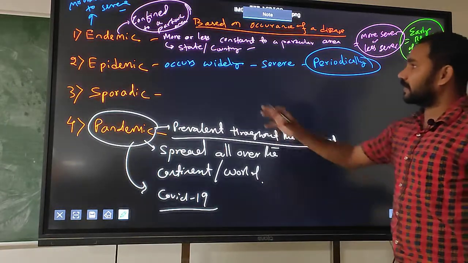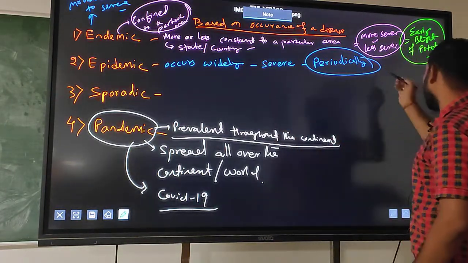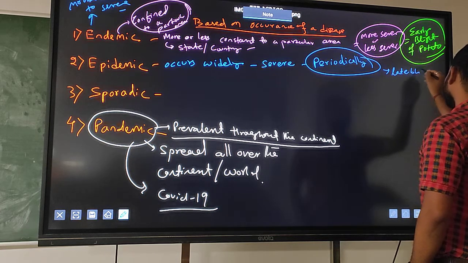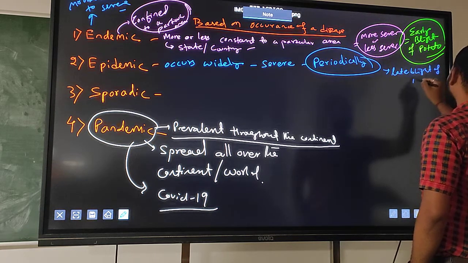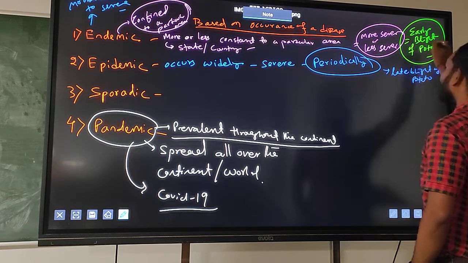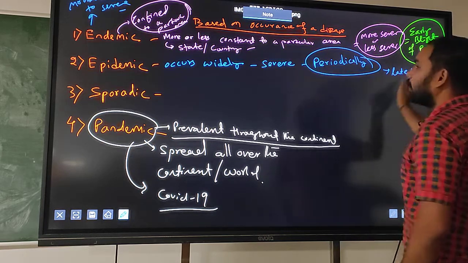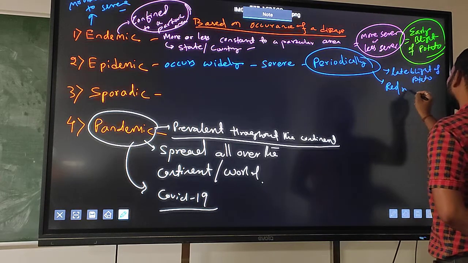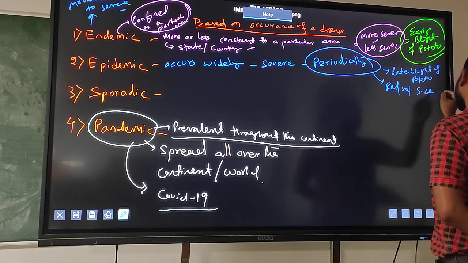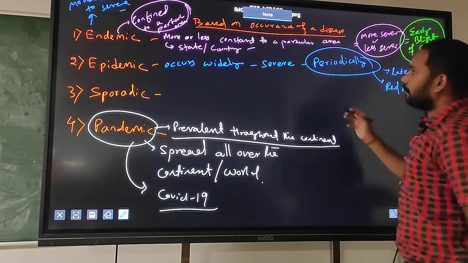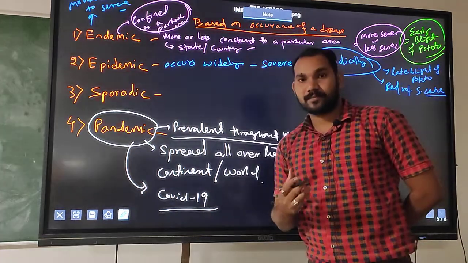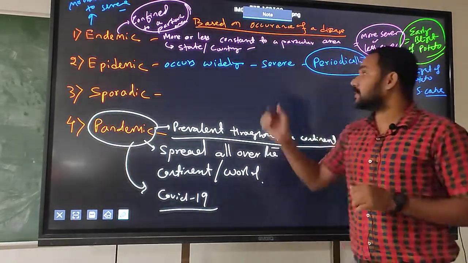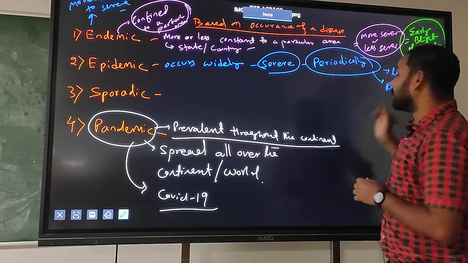Now the epidemic disease. First of all, I will give you an example. Example is late blight of potato. Just remember, early blight of potato, endemic. Late blight of potato, this is epidemic. Another example, red rot of sugarcane. So, periodically means what? It will take some gap. It is a severe form. This I can say of late blight of potato.